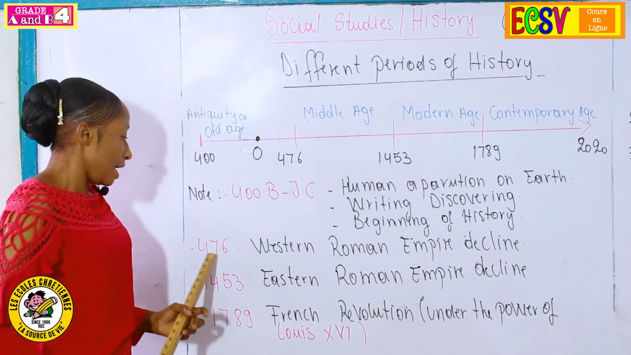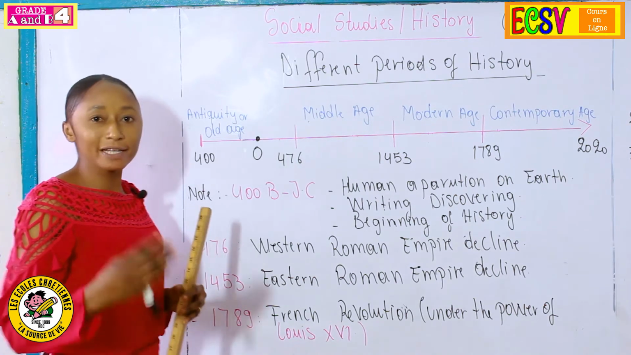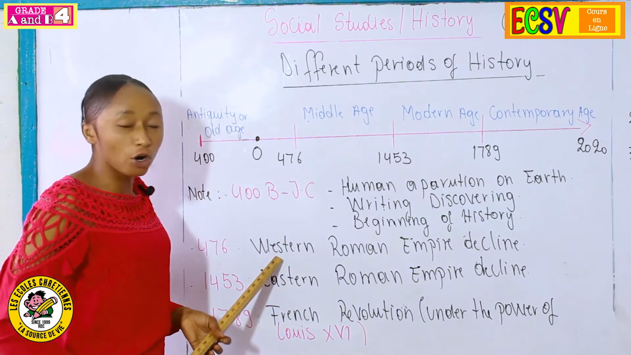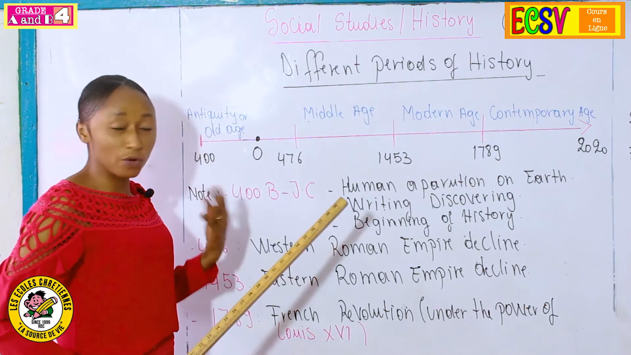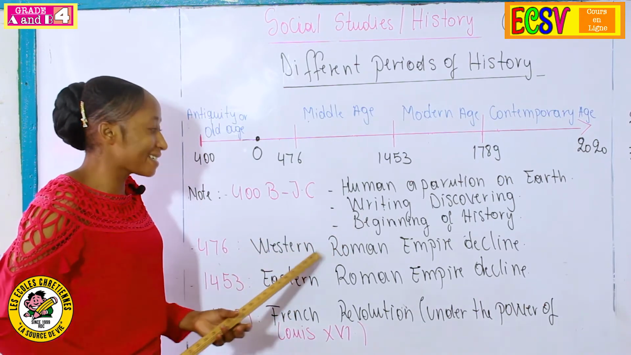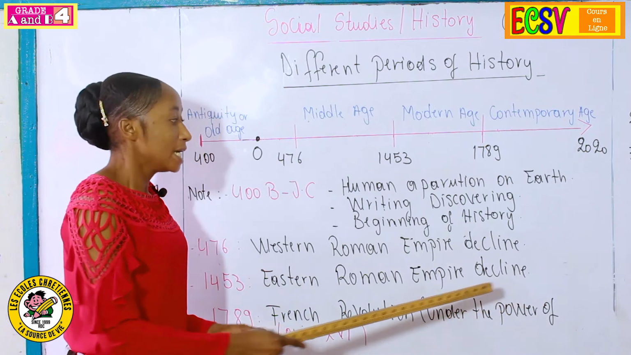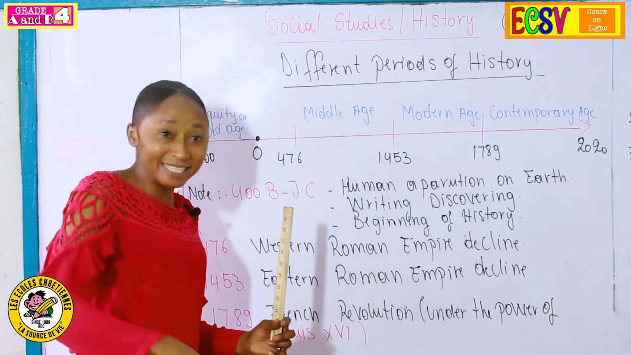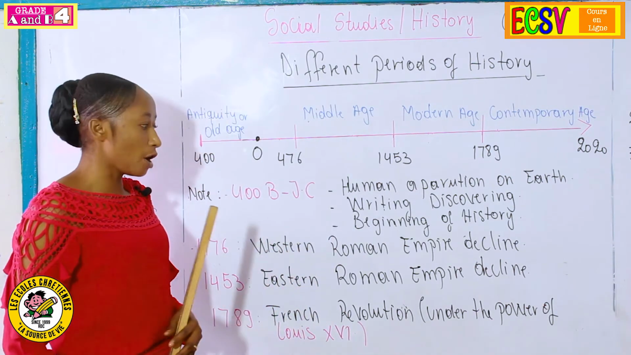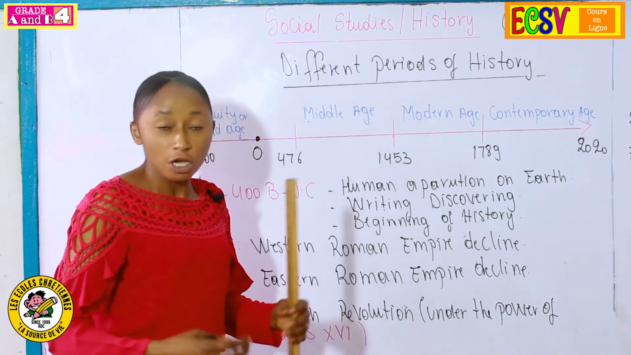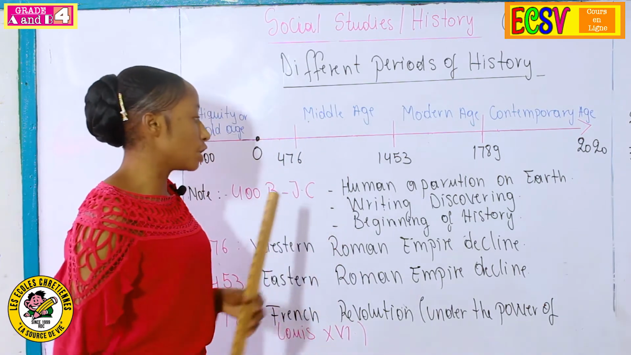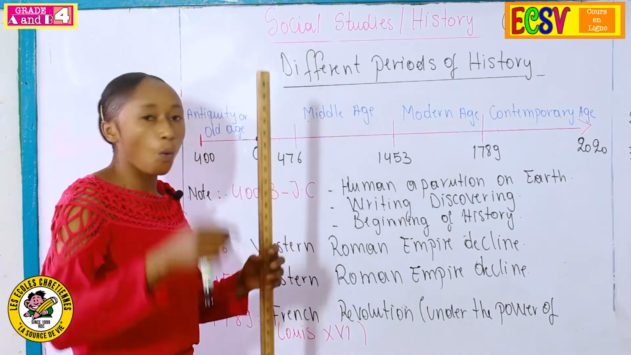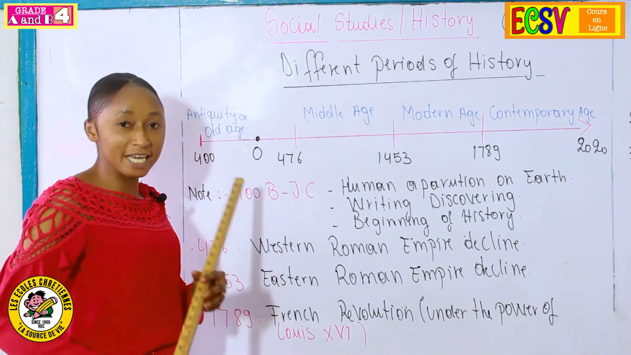Let us talk now about the Middle Age that started in 476. What is the event that happened in this period? In this period, we have, that we can keep in our mind, the Western Roman Empire decline. Decline only means that the Western Roman Empire was defeated by the Eastern Roman Empire. So they fought. There was a war between the two empires. So the Western Roman Empire, that was the super one, was declined or was defeated.